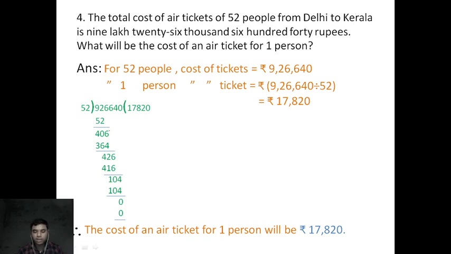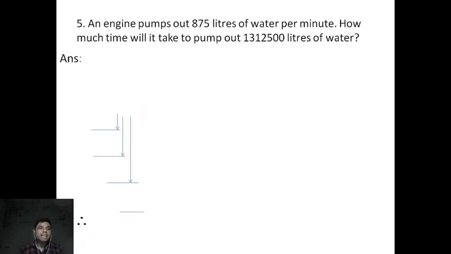Come to question number 5. An engine pumps out these liters of water per minute. Per minute means what? 1 minute. How much time will it take to pump out this? Just think, this is the total amount of water. So while doing calculations or problems based on division, here the total is given, here the total amount is given. And in 1 minute the engine pumps out this amount of water.